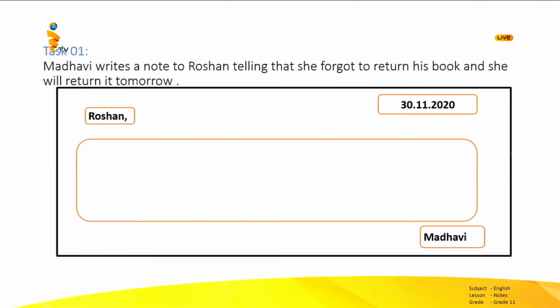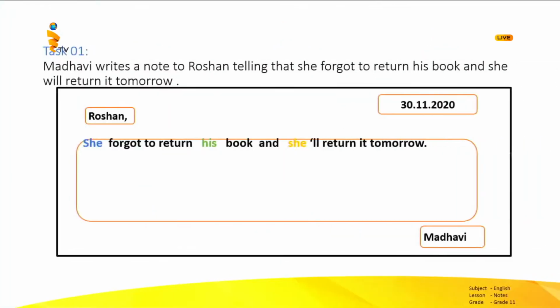To write the content, I use this method. Normally, the question is given in the third person's viewpoint. But here, you have to assume that you are the person who writes the note. So, you need to imagine that you are Madhavi here. So, she means you, that means I. So, I am going to derive the content from the question itself. For that, I have taken the same sentence in the question.